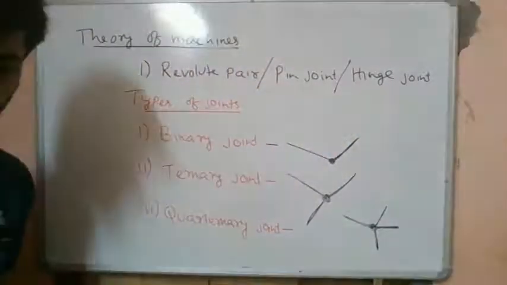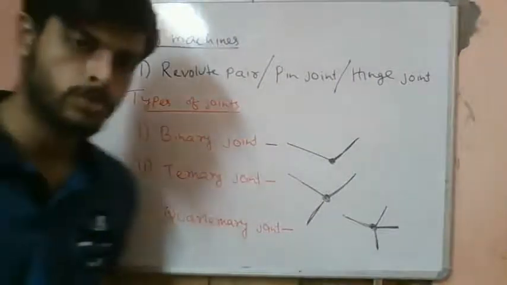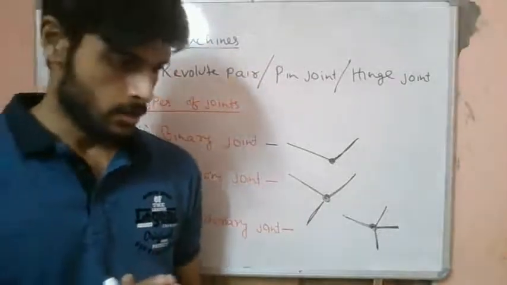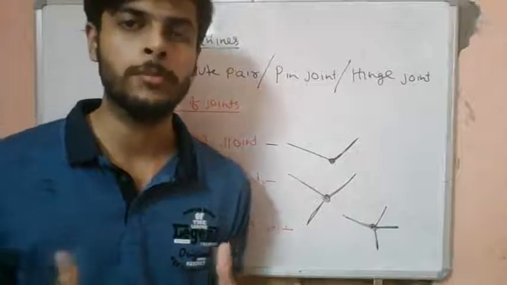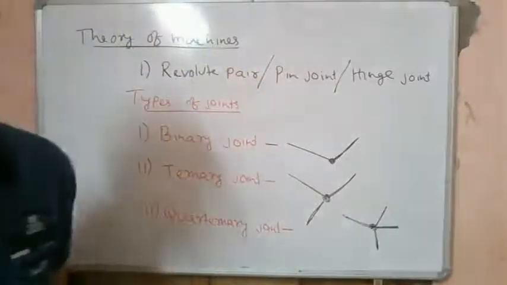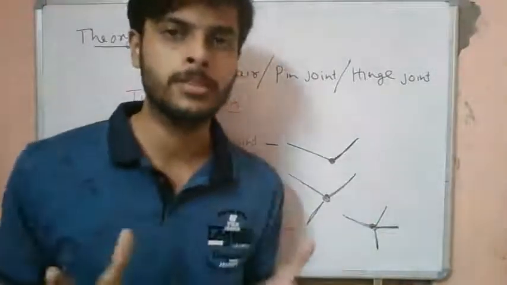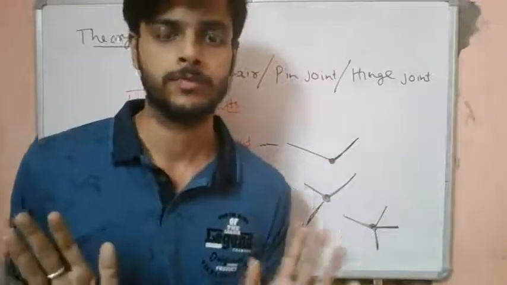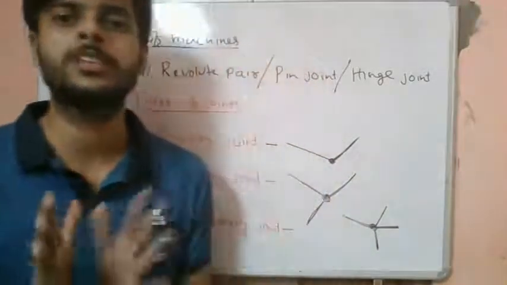So these are the different types of joints. All these terminologies and classifications that we have learned today are utilized to find out the degrees of freedom of a mechanism. This is the most important task. Before solving any problem, if we have a mechanism, we need to first know whether this mechanism will move or not. This information is very essential.